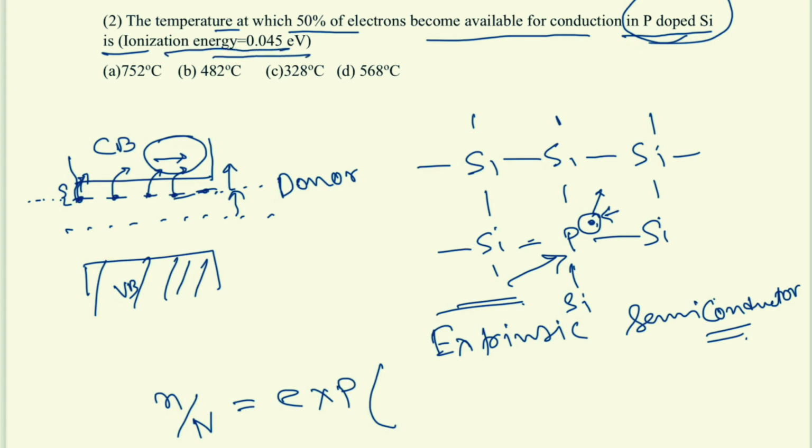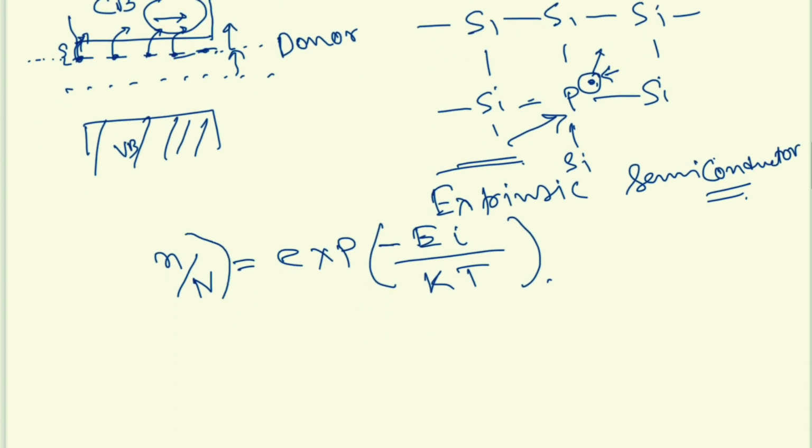So we can directly put that ionization energy. This formula can be approximated as EI by KT, obviously with a minus. So this will again tell about the fraction of the carriers which is promoted.